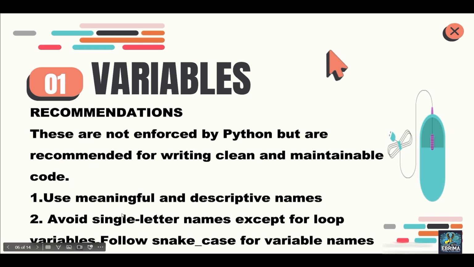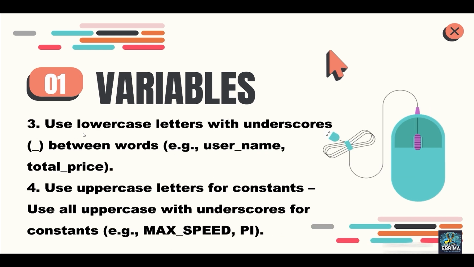We're going to talk about for loops later on. Number two, follow snake case for variable names. We're going to see that. Use lowercase letters with an underscore between words. For example, if you're going to create a variable called username, you say user_name, or total price, you can say total_price. Remember, you cannot leave a space between them. Total and price, there cannot be a space between them.